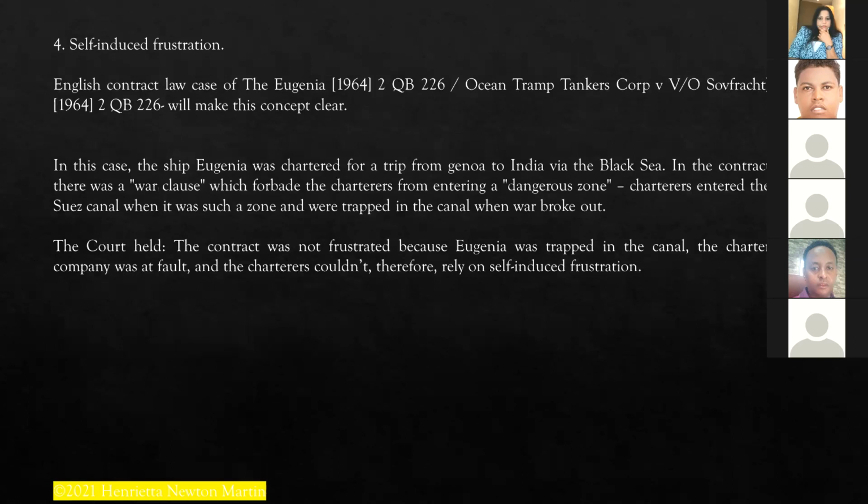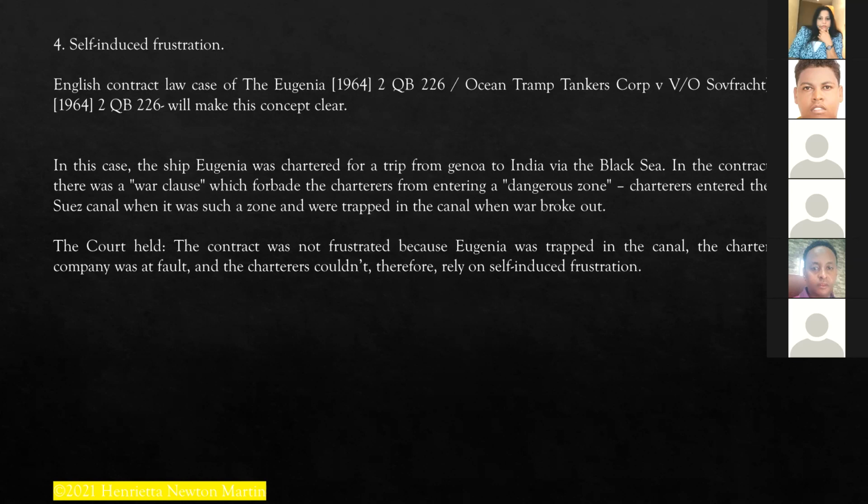Next is self-induced frustration, that is, on purpose. So an English contract law case here is the case of Eugenia, which is also a ship, a 1964 case, Tram Tankers Corporation versus Sofrash. This will make the concept clear.